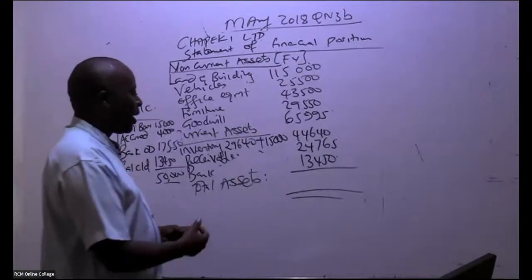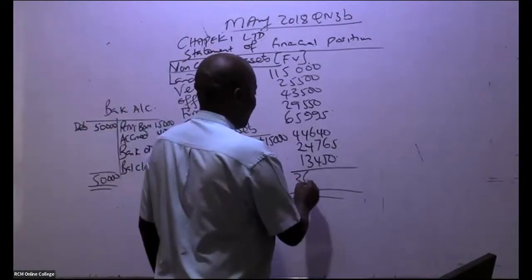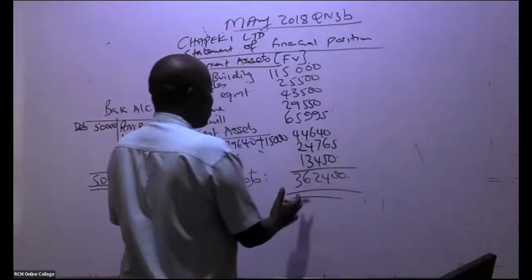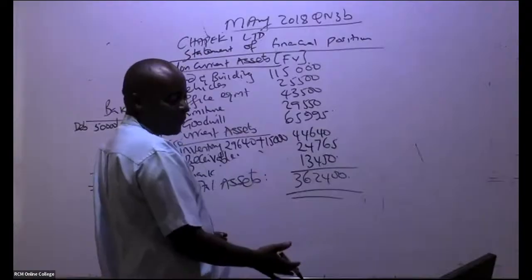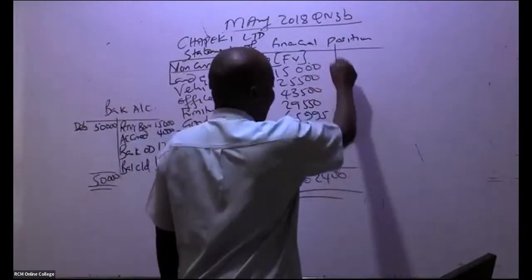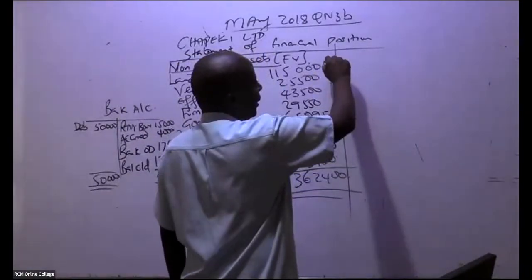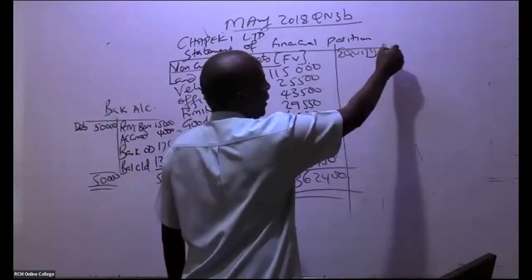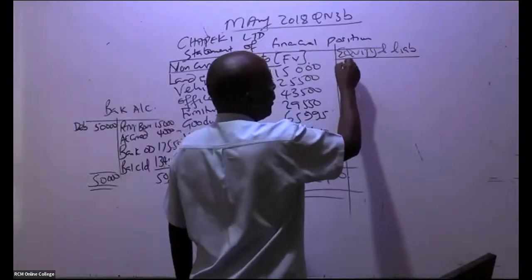362,400 seems to be popular. So I would have continued down here, but remember I don't have space. So for me, I'll come and look at equity and liabilities. So we have here financed by equity and liabilities. So you begin with equity.